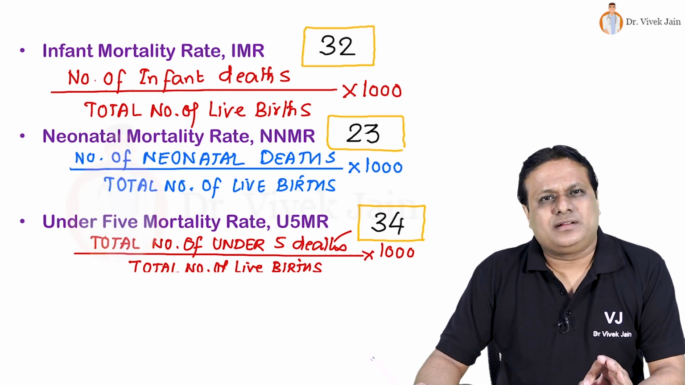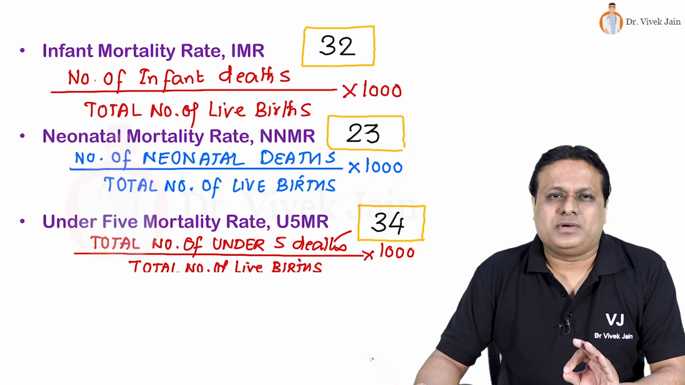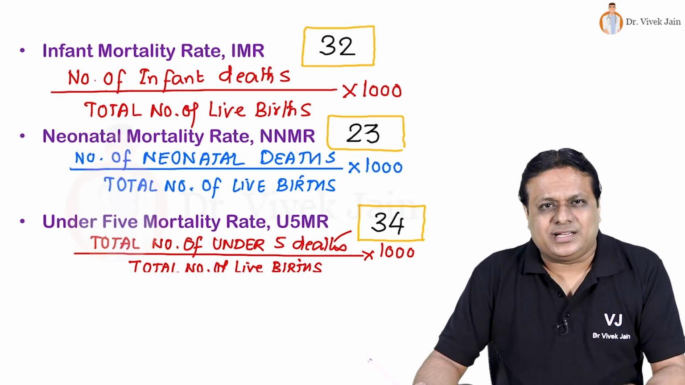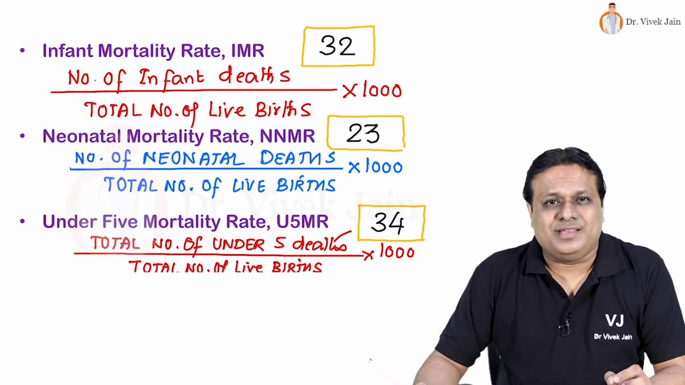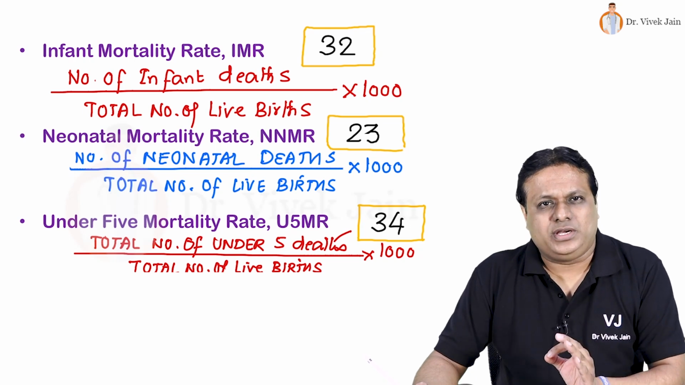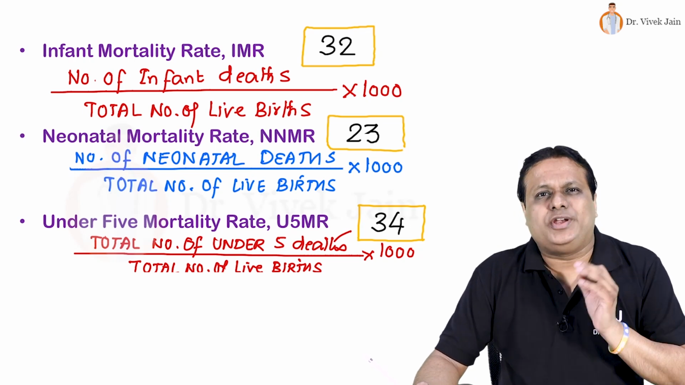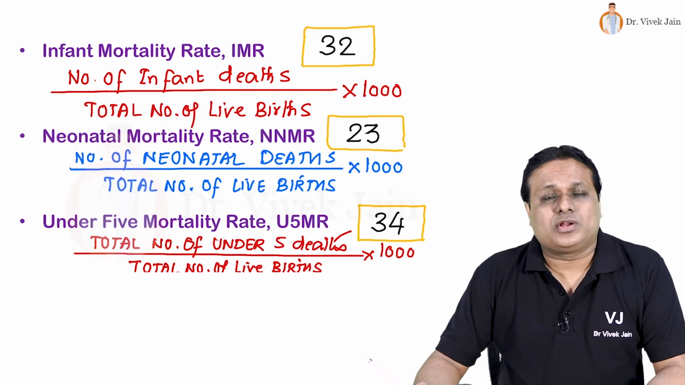Whether it is IMR, NNMR or U5MR, for all the three important indicators, most common cause is same, low birth weight and prematurity, out of which prematurity is the single most common cause.